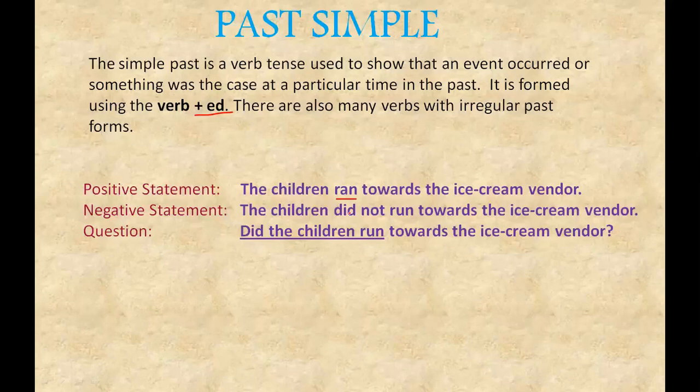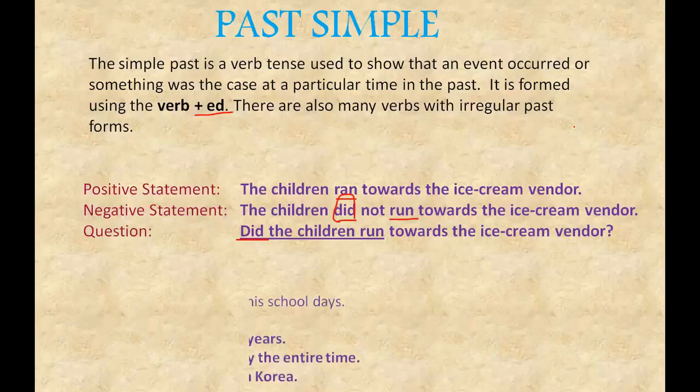The negative statement would be the children did not run. Did not. So if you can see here, did is a clue for us that it is a past tense, but the action verb would be in the present tense itself. Still it is a past tense because this did is going to denote that it is a past tense. Even in the question form we will have did. Did the children run towards the ice cream vendor?